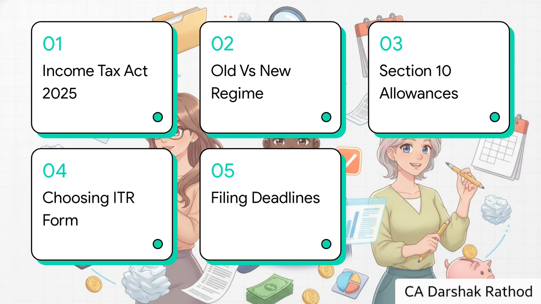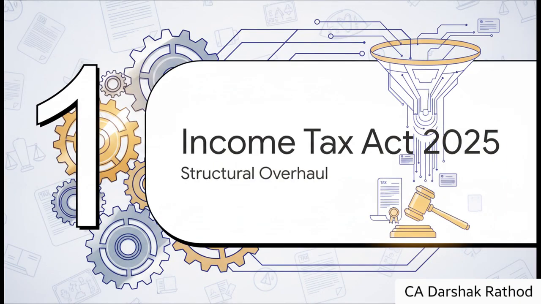First up, we'll tackle the Income Tax Act 2025. Then, the showdown, old versus new regime. Third, we'll decode Section 10 allowances. Fourth, we'll look at choosing your exact ITR form. And finally, we'll wrap up with filing deadlines. Let's get into it. Starting with Part 1, the Income Tax Act 2025 and understanding this massive structural overhaul.